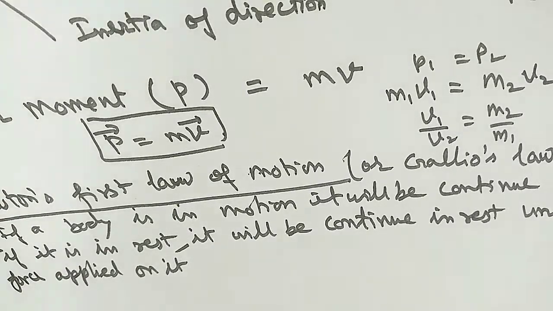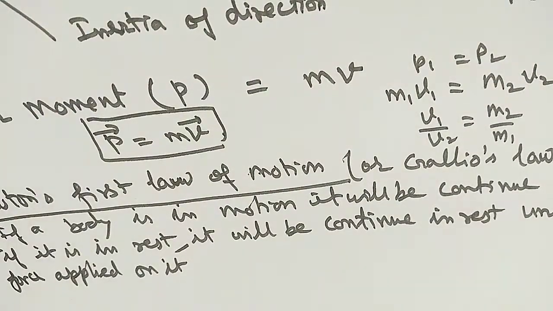There are so many examples of the first law. Suppose you are sitting in a bus and the bus starts suddenly, then you will be pushed in the backward direction. And suppose the running bus stops suddenly, then you will be pushed in the forward direction. Why is it so?